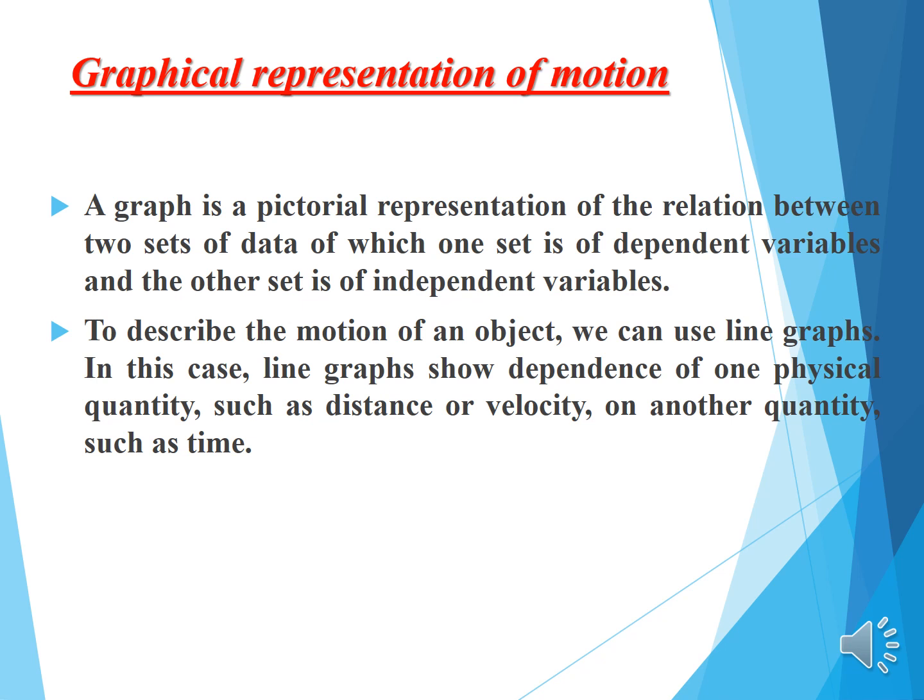To describe the motion of an object, we can use line graphs. In this case, line graphs show dependence of one physical quantity, such as distance or velocity, on another quantity such as time.